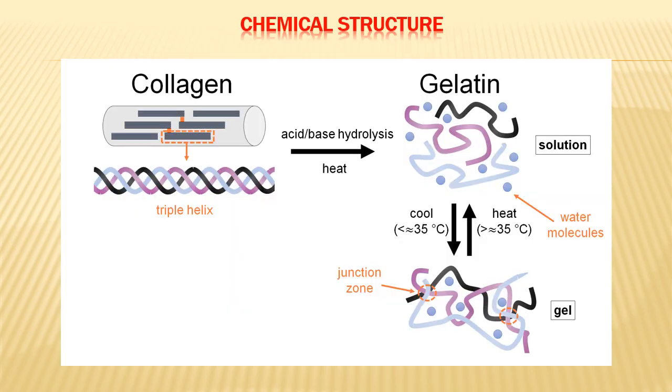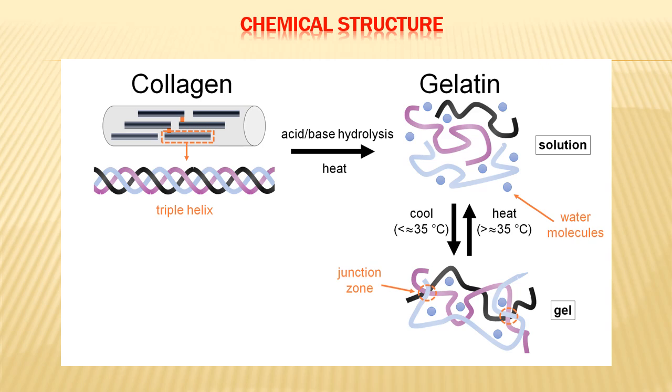So we will see a little bit about the chemistry and comparison between collagen and gelatin. Collagen is a tough protein, a connective tissue protein. It has got a large number of cross linkages through disulfide bridges, and that's why it is very tough and not soluble. It has got a triple helix structure, but it undergoes either acidic or alkali treatment and then long heat treatment. In that process there is a modification, there is a hydrolysis of the cross linkages, and there is formation of different kinds of hydrogen bonds and covalent bonds, and thereby it becomes soluble.